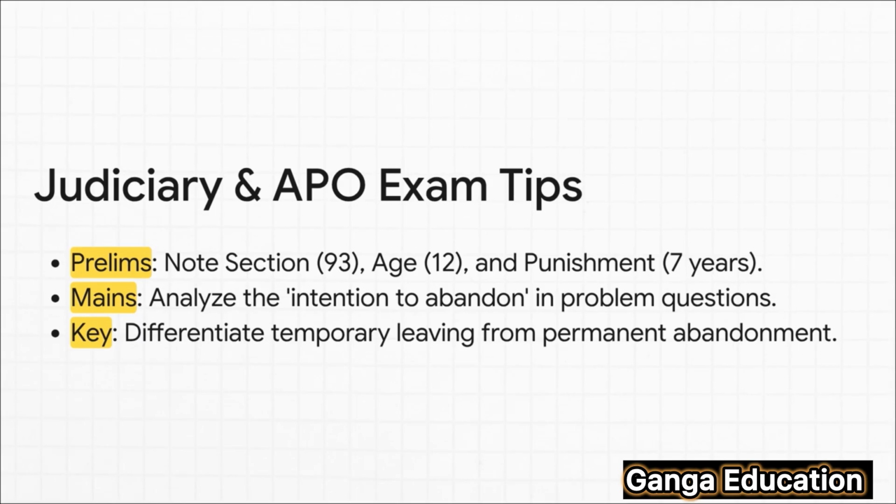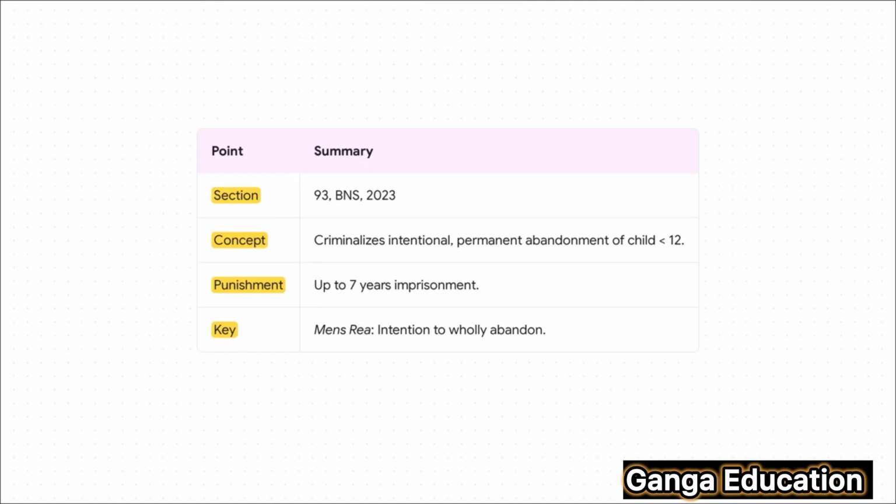Okay, exam strategy time. For your prelims, you can bet you'll see direct questions. They'll ask for the section number, that's 93, the age limit, under 12, and the maximum punishment, that's 7 years. For the mains, however, it's a different game. Expect problem-based questions where your main job will be to analyze the facts and argue whether that crucial intention to abandon was present.